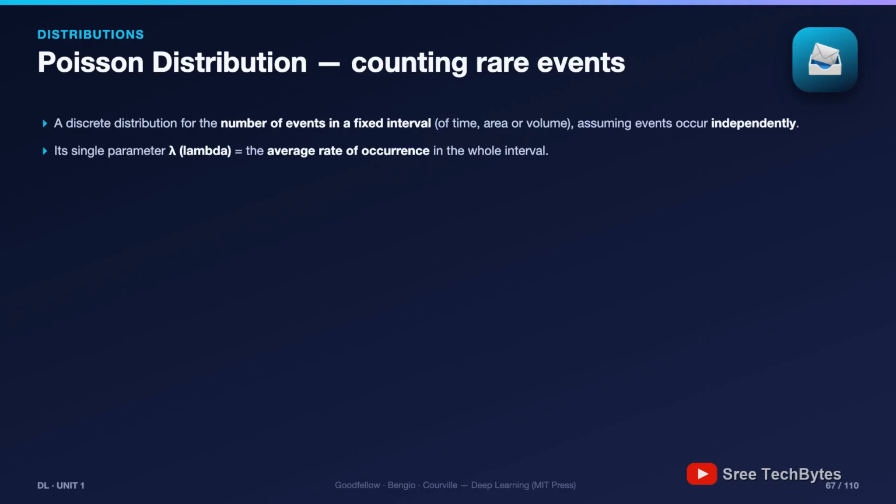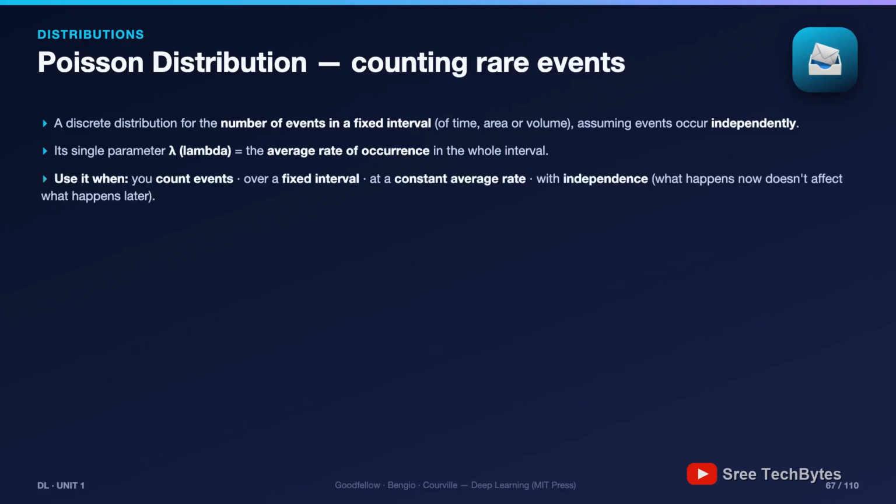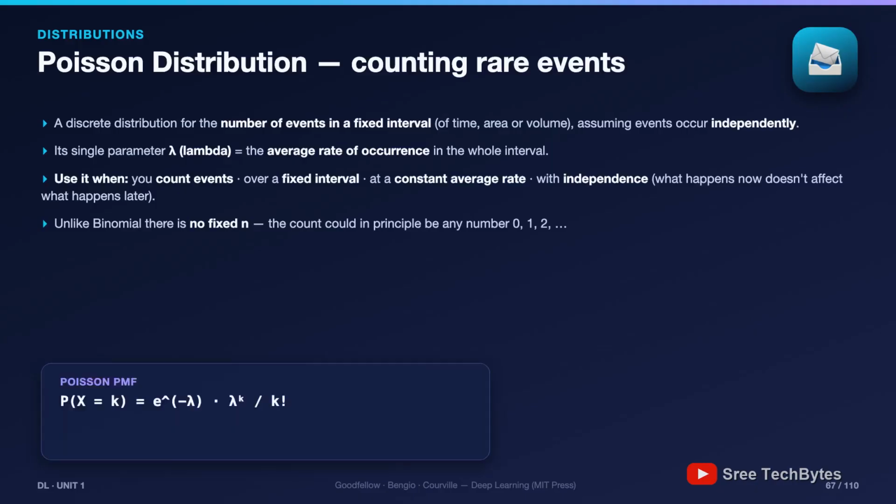The Poisson has exactly one parameter, lambda, the average rate. If you receive on average 5 emails per hour, lambda is 5, and the formula tells you the probability of exactly 0 emails, exactly 3, exactly 10. It's a checklist too. We count events over a fixed interval, and the interval can be time, area, or volume, like flaws per square meter of fabric, at a constant average rate.